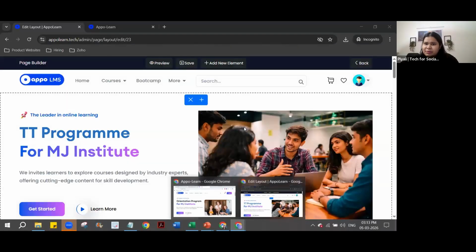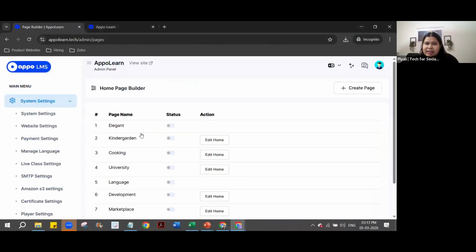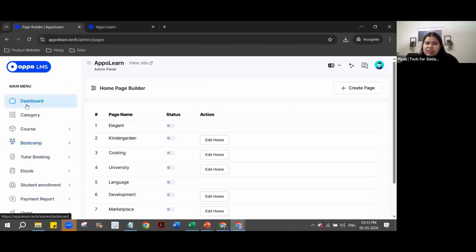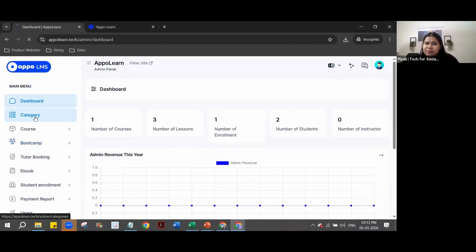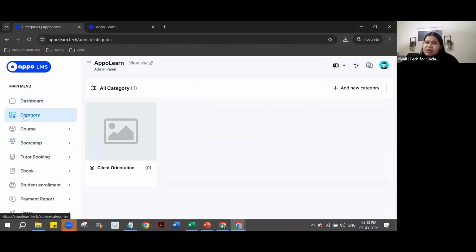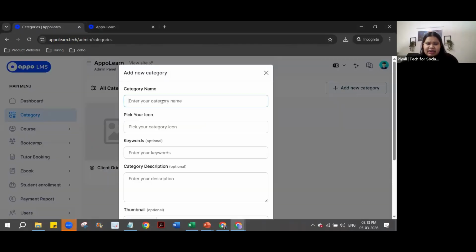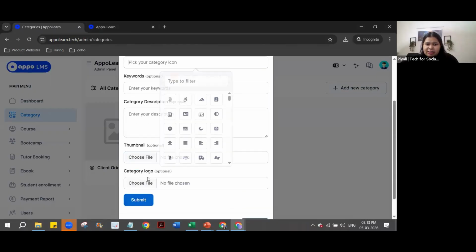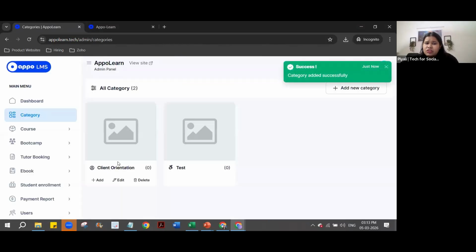Now moving on, after the home page has been customized as per your liking, we'll go back and I'll come here again on the dashboard. Now after you log in, before you create your courses, you have to add categories. Categories are nothing but folders. I will currently add another category called test. So I'm just going to create another category called test category. There was one category that was already added, and there is another category that got added now.